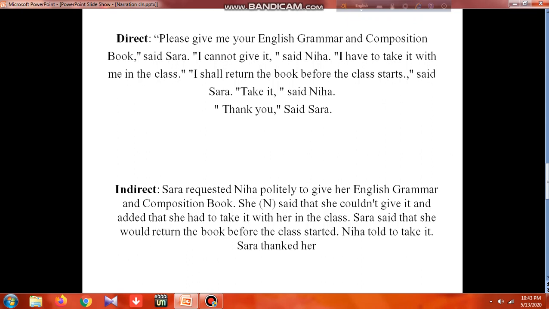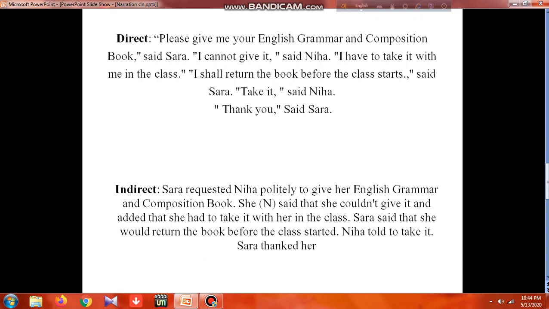I shall return the book before the class starts, said Sarah. So this time Sarah starts talking. Sarah said that for shall we will take should or would. So if it indicates future tense, we will take would. So Sarah said that she would return the book before the class starts. Before the class starts is present simple, so it will be changed to past simple. So, before the class started.